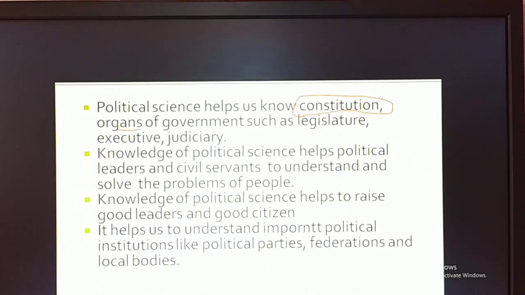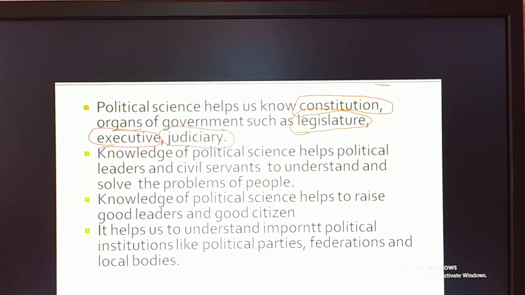Like the legislature, it will make the law. Remember here, the Parliament of India is called the legislature. What is the main function of the legislature? That is law making. Next, the executive, like all the ministers together, they are called the executive. What functions are expected to be done by the executive? And the judiciary, obviously the Indian judiciary is an independent judiciary. What are the functions and duties of these organs of the government? You can study that by knowing the subject that is called political science.